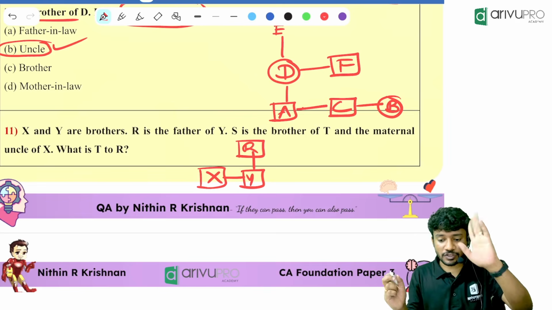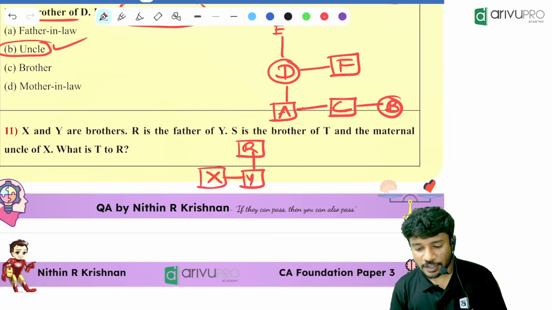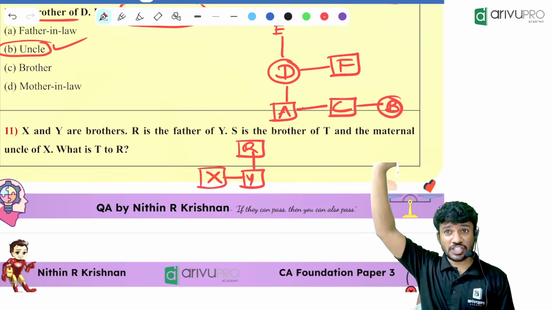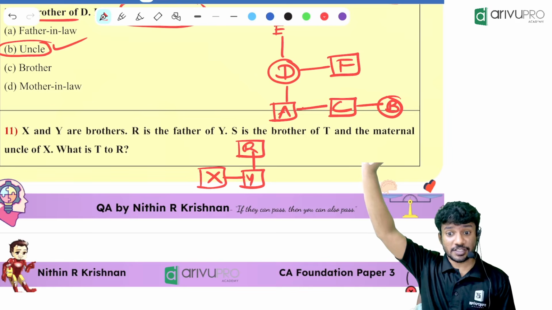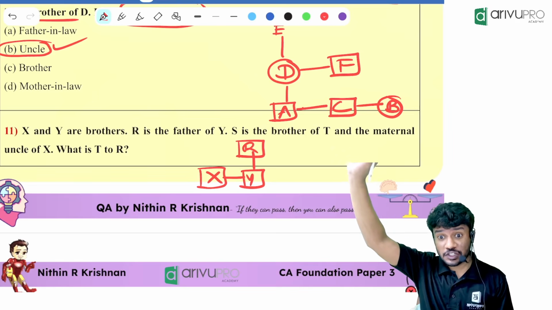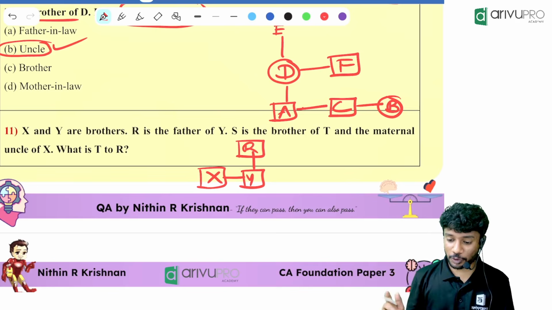Now, my first question to everyone: do you remember from which chapter we were talking? From direction test, we were talking about this. Or seating arrangement also, we spoke about this. What was the case?